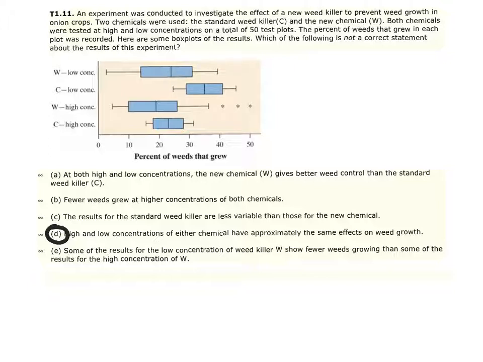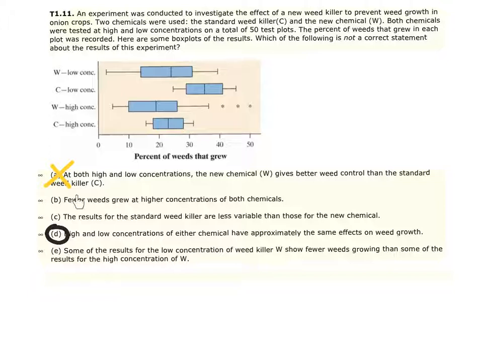If we look at the low concentration of the current one, we're at about 35. So yes, it was better here. How about a high concentration? At a high concentration, that new weed killer was maybe at 18%, and as its median, the old weed killer was at about maybe 22, 23% at its median. So based on that, I would say A is probably a fairly accurate statement. It's true, and we want the one that's not, so it can't be A.